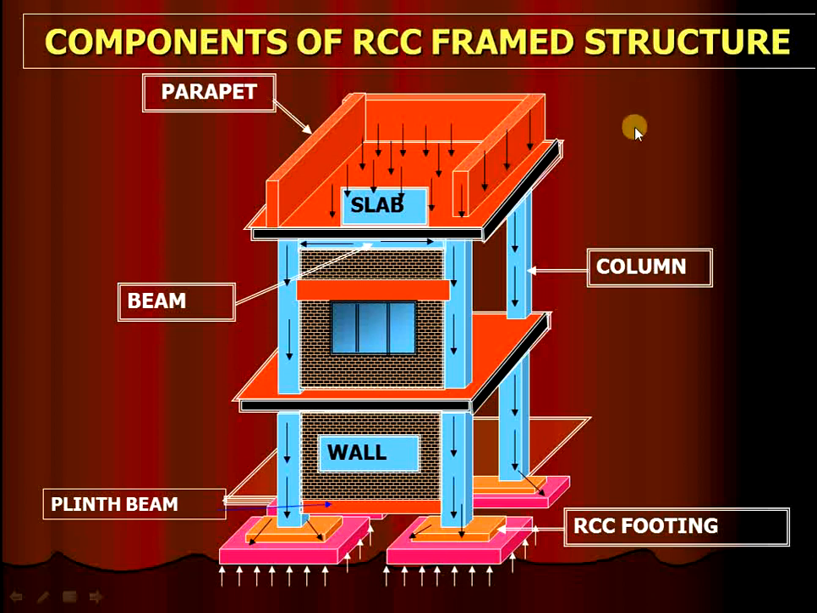We will see the components of the frame structure. Here we only have to use slab, column and beam. This is the RCC footing, this is the foundation, there is the plinth beam, next the column section, there is the wall, also the beam, and here is the slab. On this slab, for the first floor, we again have to design or construct its column, next the beam, and also the slab,